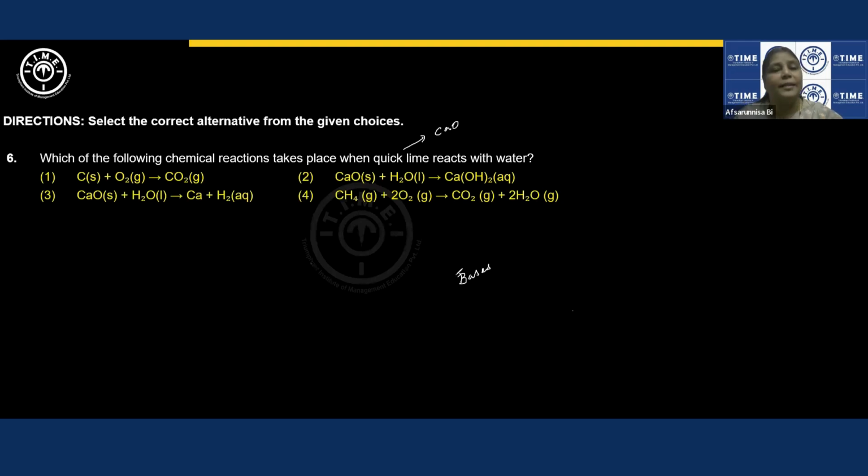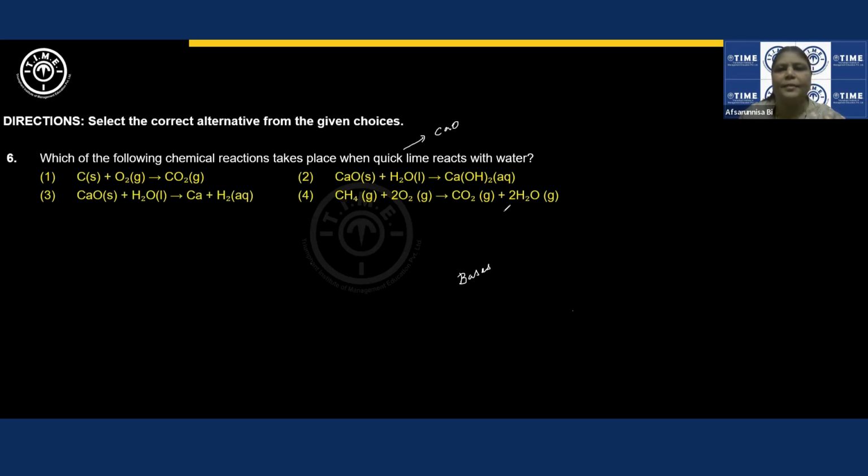And acidic oxides like SO2, CO2, NO2, non-metal oxides are acidic oxides. When they dissolve in water, they form their corresponding acids. So you need not check all the equations. Whichever equation on the product side is showing the base, that will be the answer.